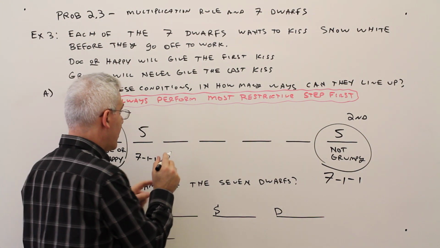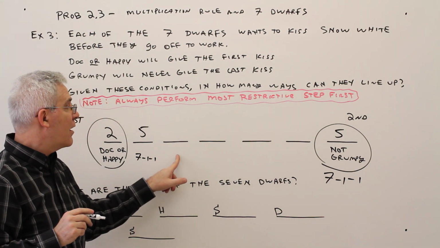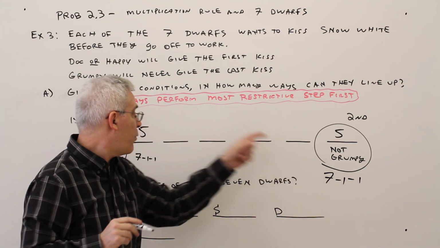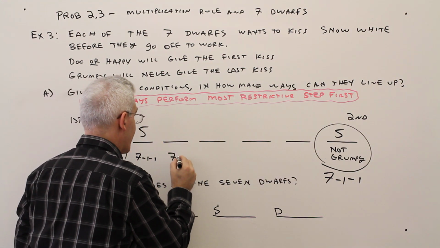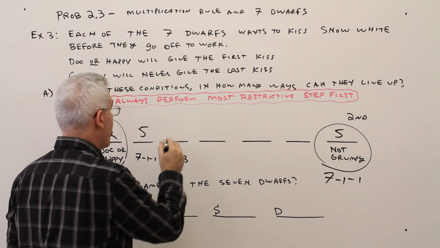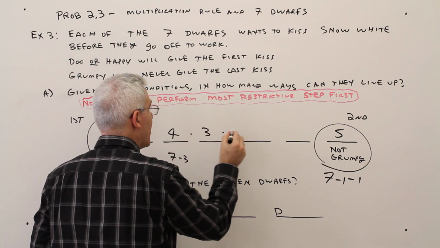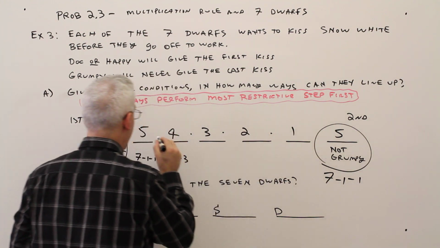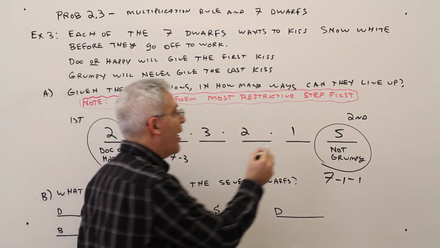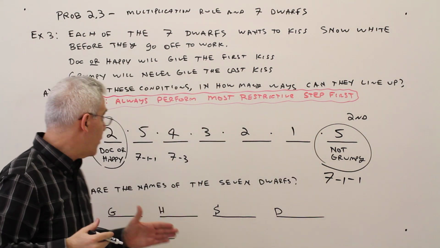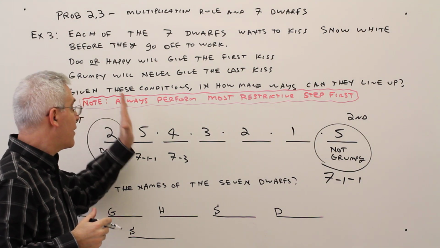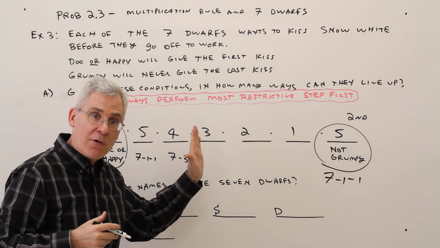Over here, be any of the 7 dwarfs, except don't be this one, or this one. So it's basically 7 minus 3, which is 4, etc. So then it'll be times 3, times 2, and then that'll be the last one. And I'm going to multiply, because this is the multiplication rule, the number of ways of doing this event, times this event, times this event, etc.